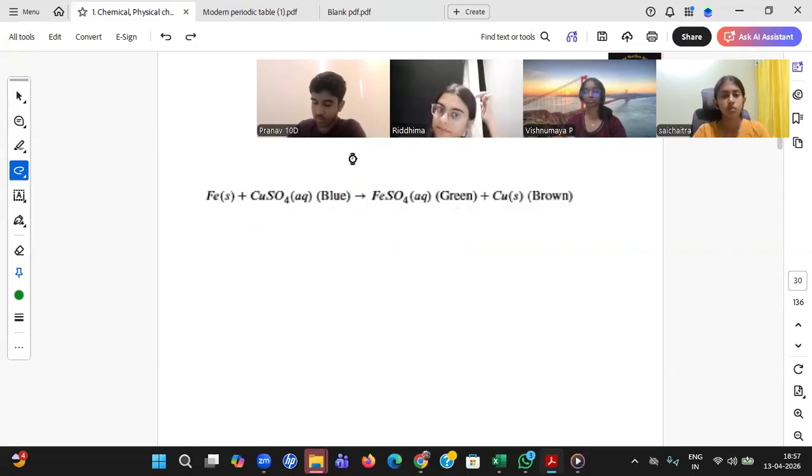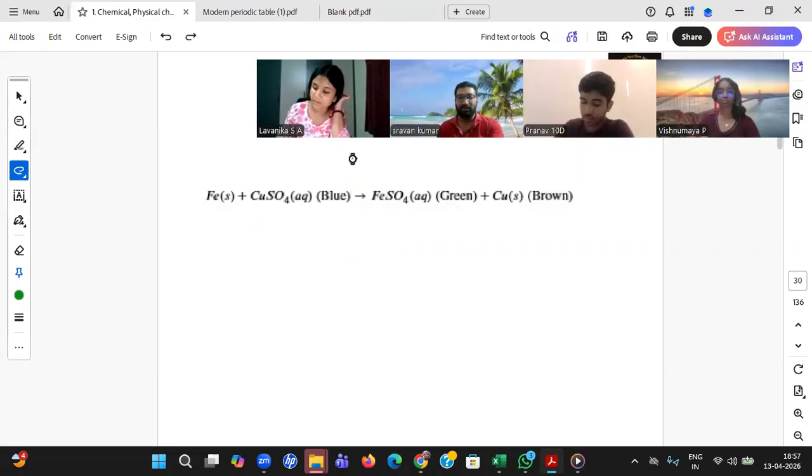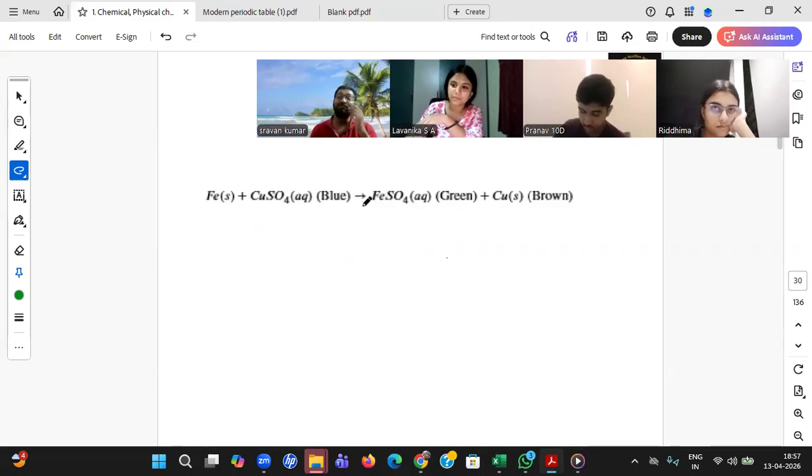Lavanika, understood, beta? Sir, there's one doubt. The blue color crystals of copper sulfate, when added to water, do they dissolve in water? The water was colorless, and the water became blue color. There is a color change. So did a chemical reaction happen or not? It happened. That's a chemical reaction. Okay.